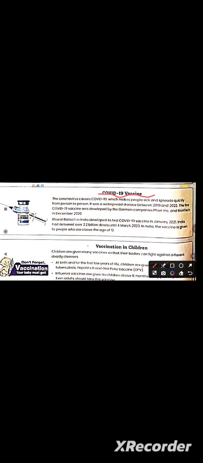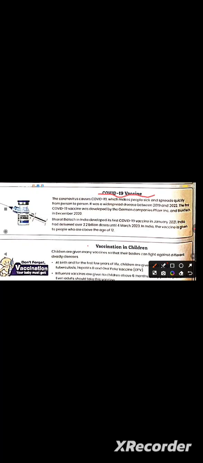The first COVID-19 vaccine was developed by the German companies Pfizer and BioNTech in December 2020. In December 2020, the first COVID-19 vaccine was developed.